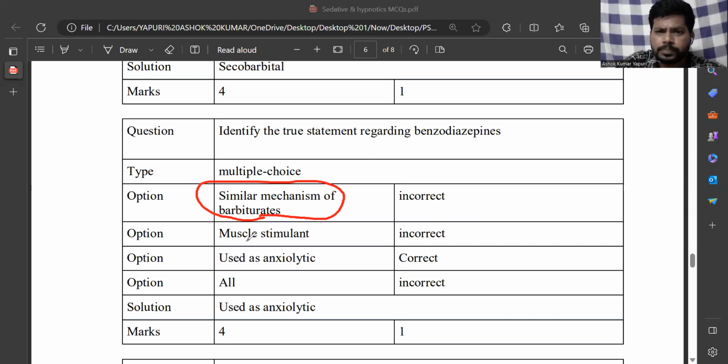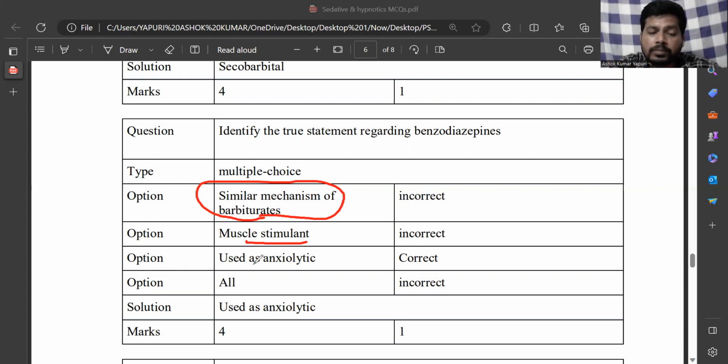Benzodiazepine is a muscle stimulant? No, benzodiazepines are muscle relaxants. That's why diazepam is used as a centrally acting muscle relaxant. Even in your pharmacology experiment, there is a determination of skeletal muscle relaxant activity by using a benzodiazepine.